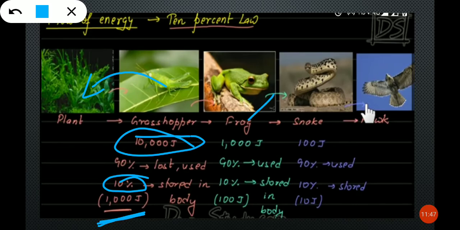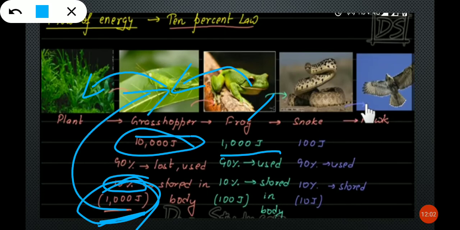When the frog eats the grasshopper, it will take 1000 joules from the grasshopper, because here 1000 joules is stored in the grasshopper's body. So that is taken by the frog. Again, in that 90% energy is used up, only 10% is stored in the frog's body. So that is how much? 100 joules. Very good.